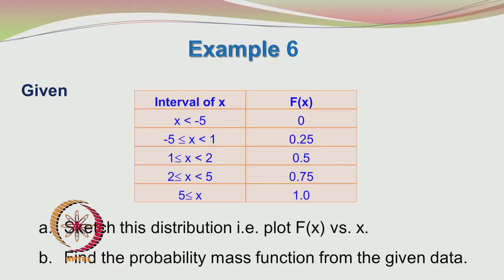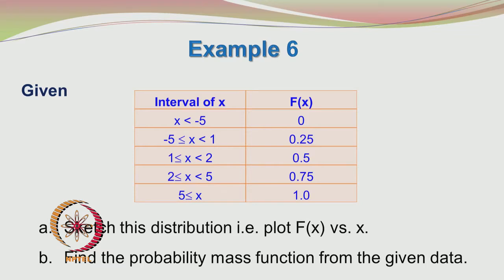Then you have the interval -5 less than or equal to x less than 1. You have the cumulative distribution function value to be 0.25, and then you have 1 less than or equal to x less than 2. The cumulative distribution function value is 0.5. Then you have 2 less than or equal to x less than 5. The cumulative distribution function value is 0.75, and then 5 less than or equal to x is 1.0.